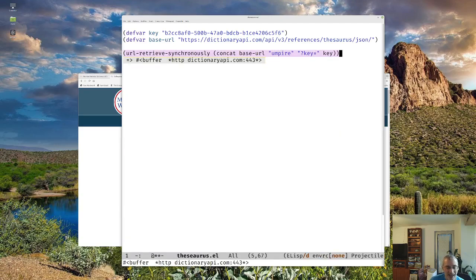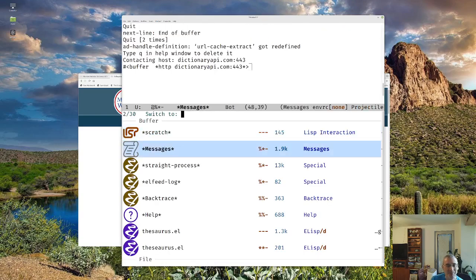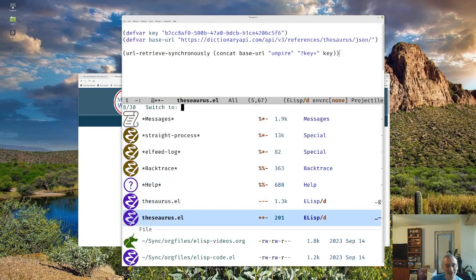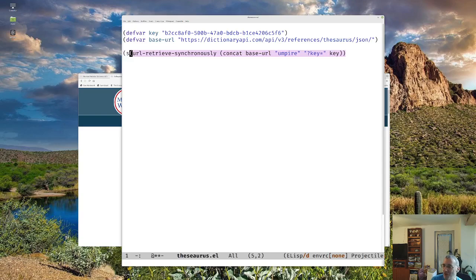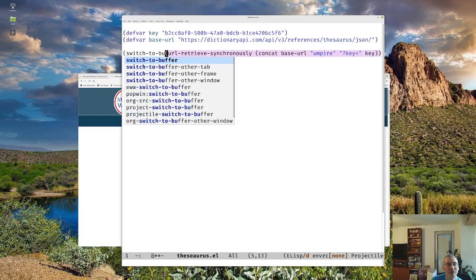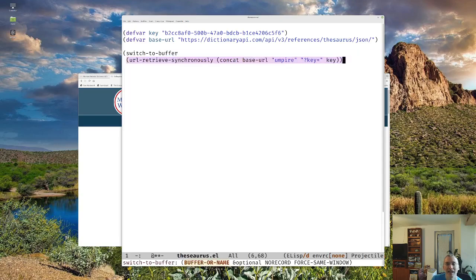And we run it. And notice on the bottom, we get a buffer. Okay, well, that doesn't do us much good. We have to switch to that buffer, but I don't see the buffer in here. So what we can do is switch to buffer. And I'm just doing it down there, on the next line, so it just stays on my screen.